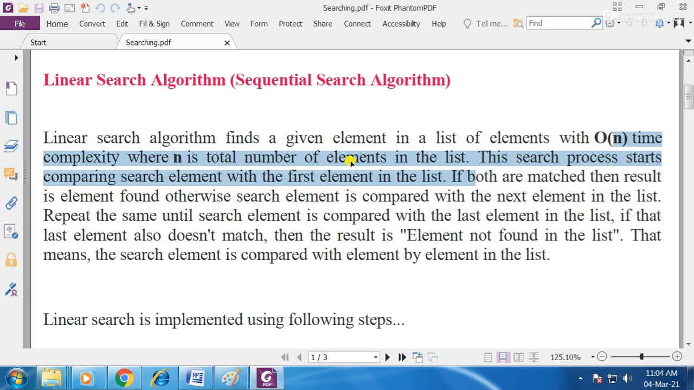So this is our sequential search algorithm. In the next video, we'll discuss another algorithm called the binary search algorithm.